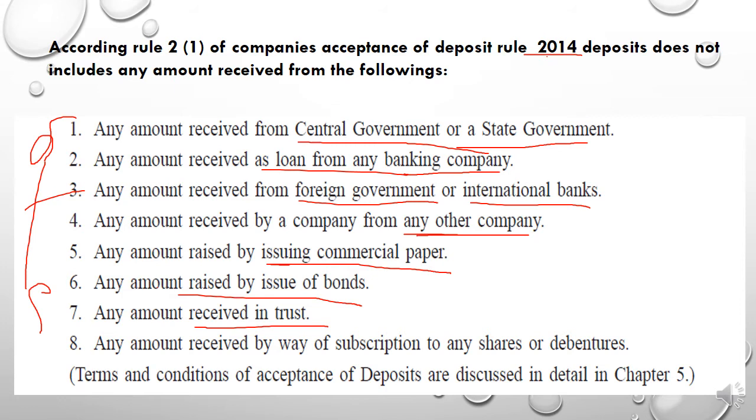Any amount received by the subscription of any shares or debentures, or any amount received from any other source. The answer is very simple, students. Amount received from any other source will not be treated as a deposit. Only the amount received from the public in the form of public deposit will be treated as a deposit. The terms and conditions of acceptance of deposit are discussed in detail in chapter number 5. For this we will learn all the things in detail in chapter number 5. There is a separate chapter for this.